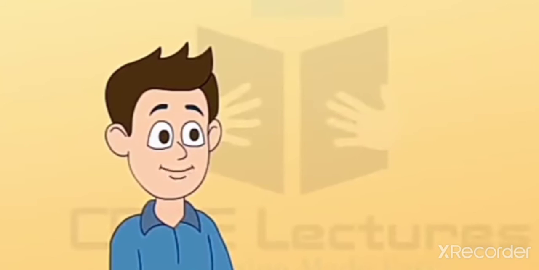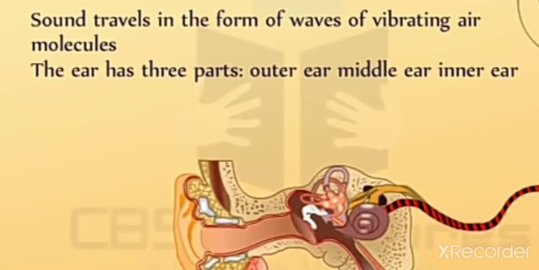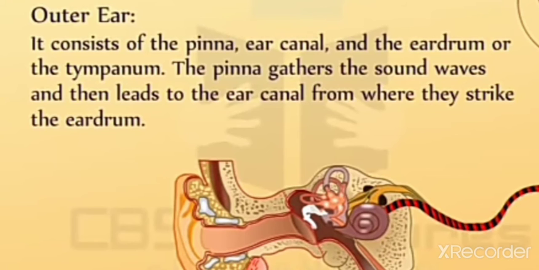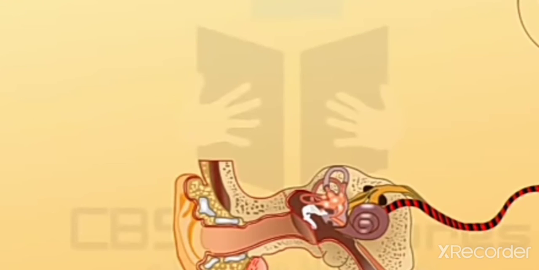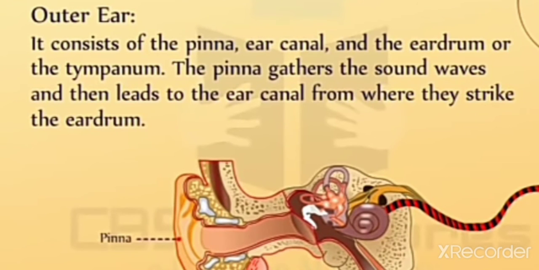We hear a sound through our ears. In the human ear, sound travels in the form of waves of vibrating air molecules. The ear has three parts: outer ear, middle ear, and inner ear. The eardrum is like a stretched rubber sheet. Sound vibration makes the eardrum vibrate. The eardrum sends the vibration to the inner ear. From there, the signal goes to the brain. That is how we hear.